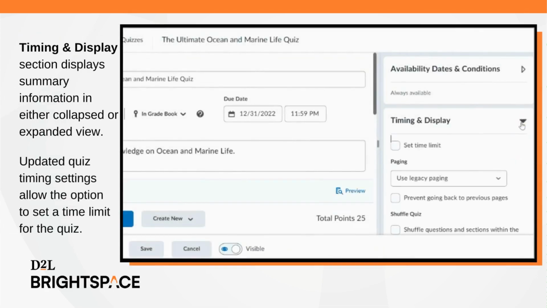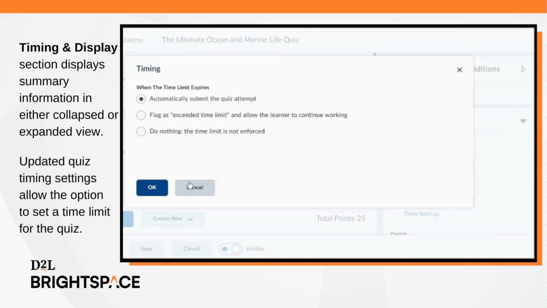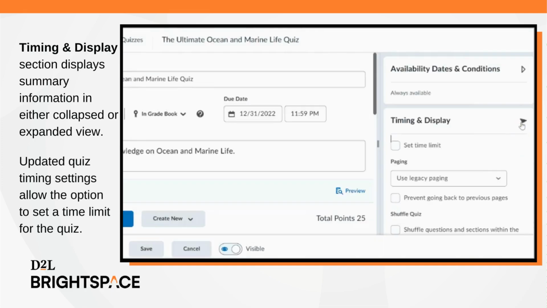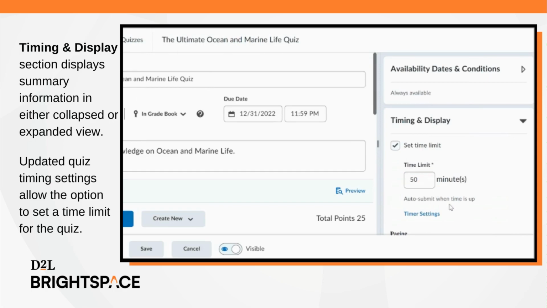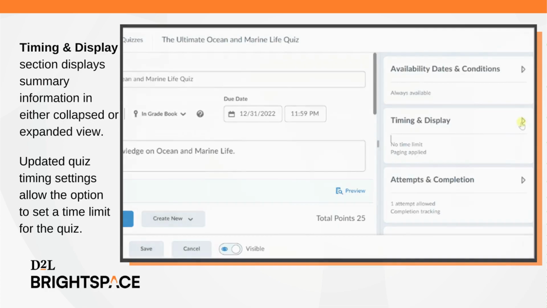The Timing and Display section displays summary information in either collapsed or expanded view. The updated settings allow instructors to choose if they want to set a time limit by selecting the Set Time Limit checkbox. If Set Time Limit is selected, instructors can add a time limit and edit the timer's settings.